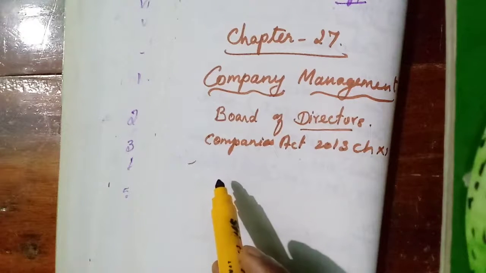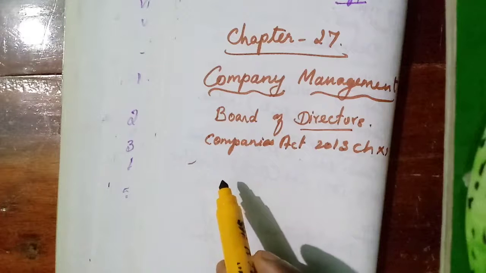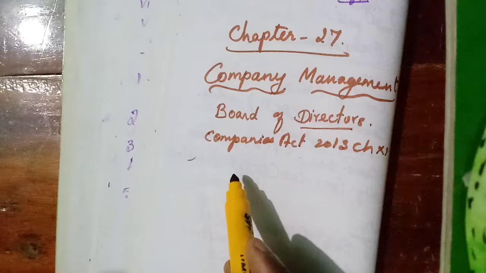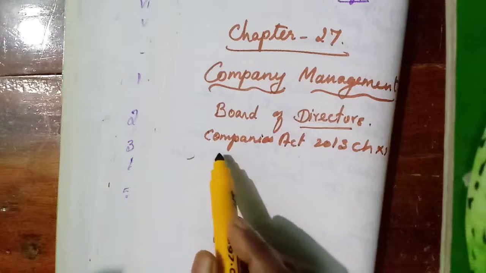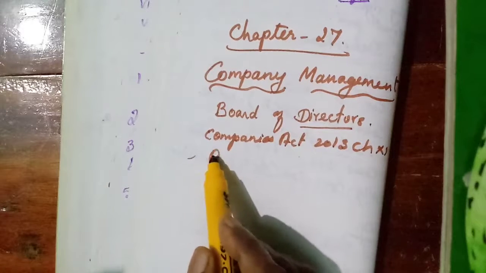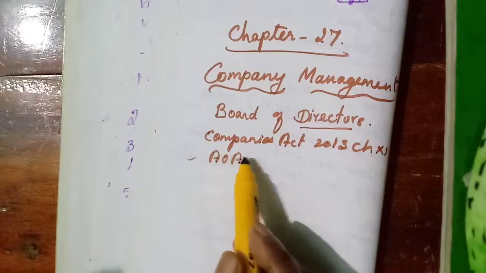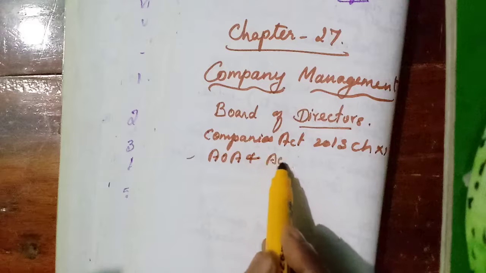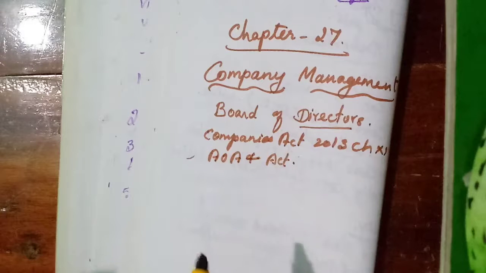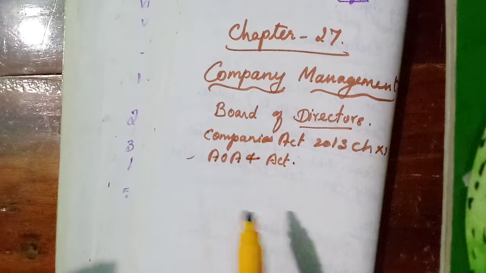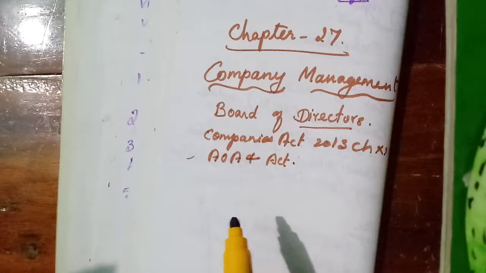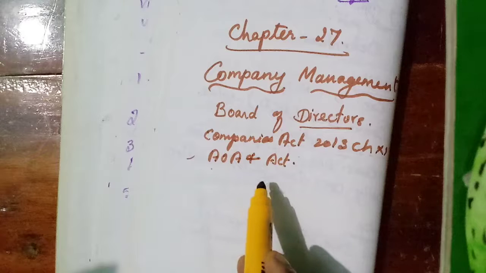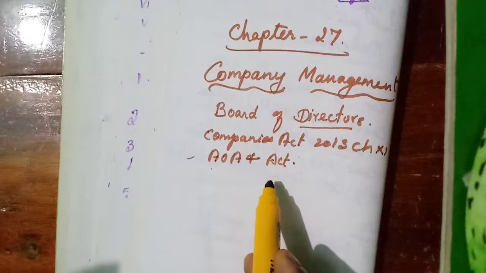And their duties, how the board of directors must work, will be stated in the articles of association also, and some of the provisions of the Companies Act. Their position, their selection, everything must be stated in the articles of association and as per the provisions of the Companies Act.